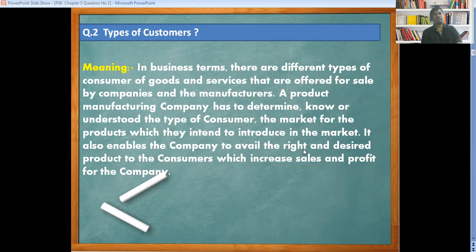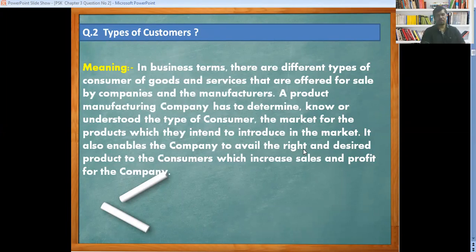We have to identify the wants and needs of the customer. As per the customer's requirement, we manufacture the right product, at the right price, in the right place, with the right promotion. Due to the holistic approach of marketing nowadays, for the long-term relationship we maintain the customer, that is called CRM. These are the various terms we have seen under customers.